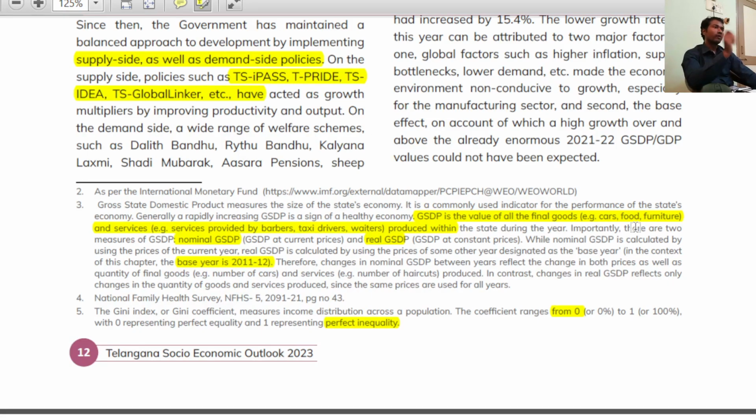provides or excludes inflation. Real GDP excludes inflation. That is the reason it provides the accurate picture, whether the quantity, the number of pens or cars or mobile phones, has increased or decreased. Whether the economy is increasing or decreasing, whether the quantity is increasing or decreasing, it is accurately projected by real GDP, whereas in the case of nominal, it projects both quantity as well as price. That is the reason real is more considered rather than nominal, right? So let us consider Telangana GSDP from both points of view.